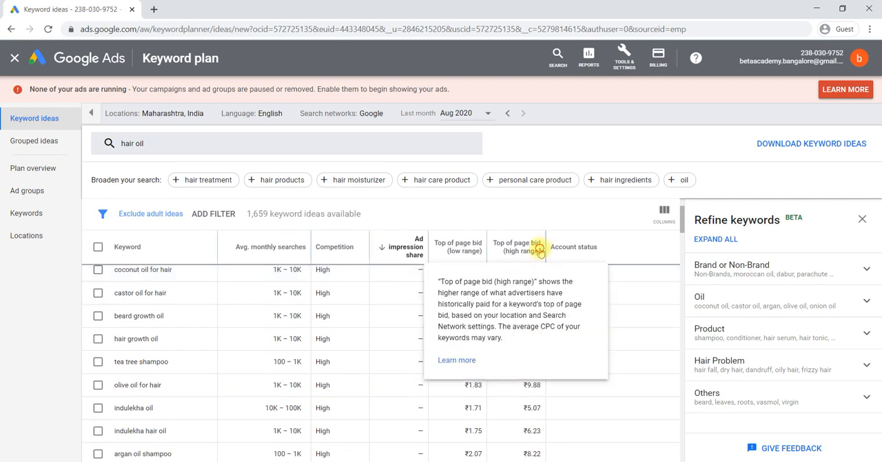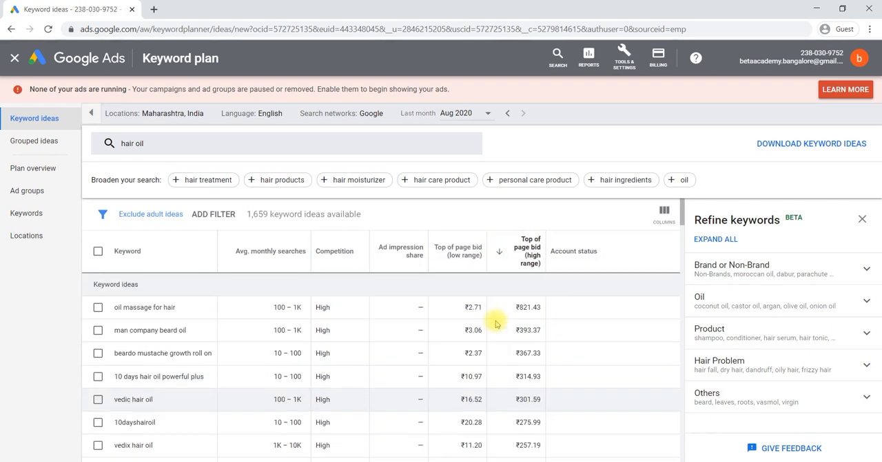Highest bid, you can also take highest to lowest. The highest bid for this particular keyword, oil massage for hair, is 821 rupees when someone clicks on your ad. The minimum is 2.71 if no one else is bidding. But sometimes someone paid 821 when it was booming, in the sense that it was highly in demand at that particular time. Again, you can take it lowest to highest by selecting this arrow mark.